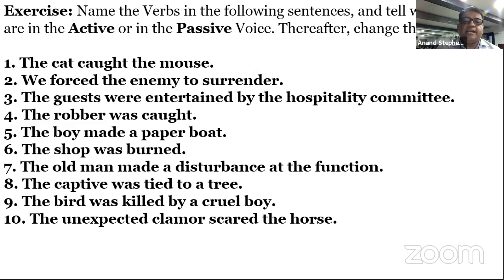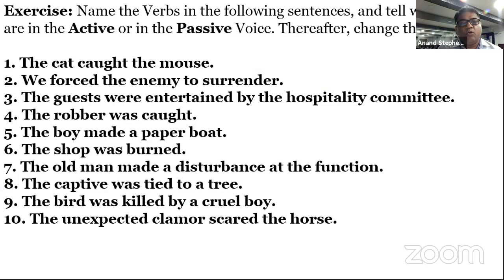So let us decide: the robbers. The robbers burned the shop. Okay, the active of this will be: the robbers burned the shop.